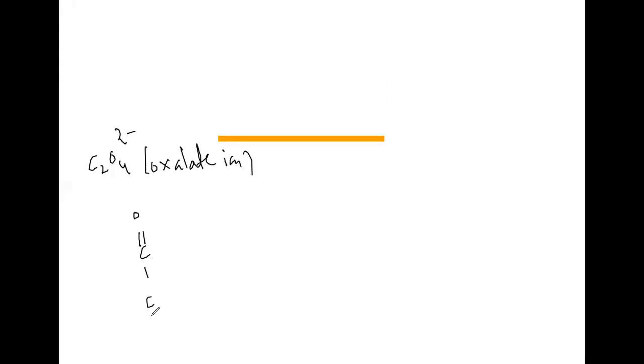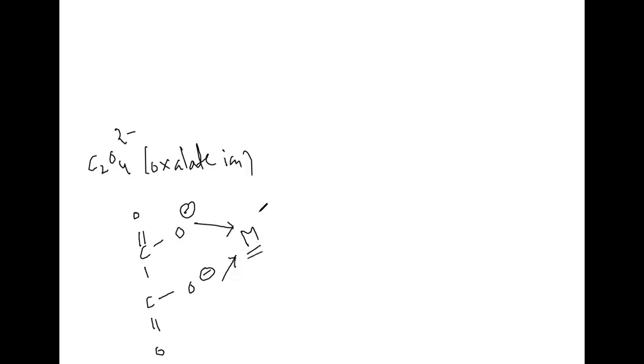We can draw this like this: C double bond O, C double bond O, O minus, then O minus. Here, this oxygen and this oxygen will be the donor atoms, where we can see a coordinate covalent bond from this oxygen to the metal and this oxygen to the metal. This is the central metal atom, with donation from two oxygen atoms, so that is a didentate ligand.